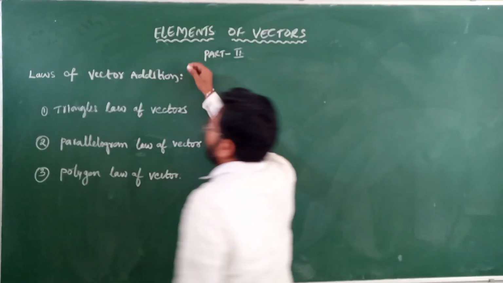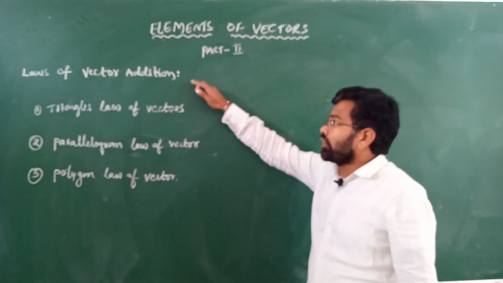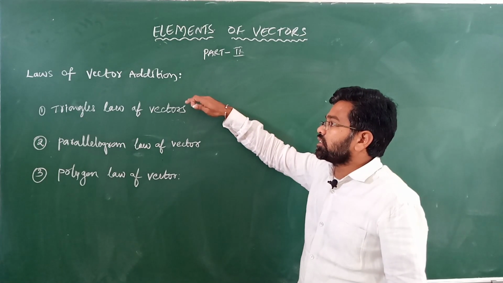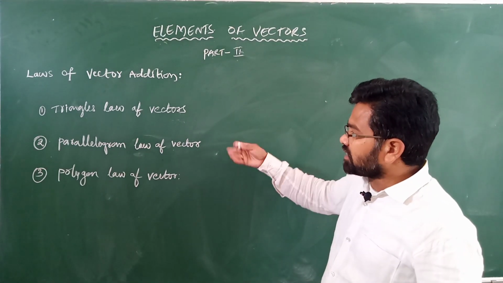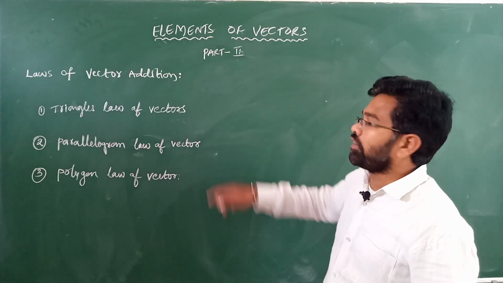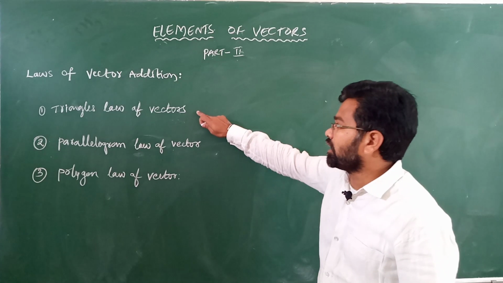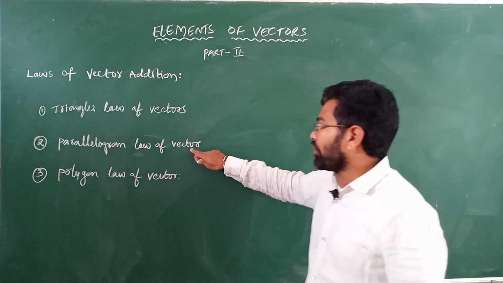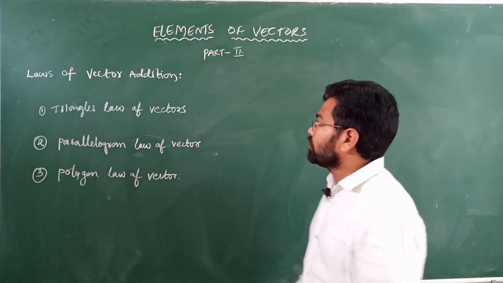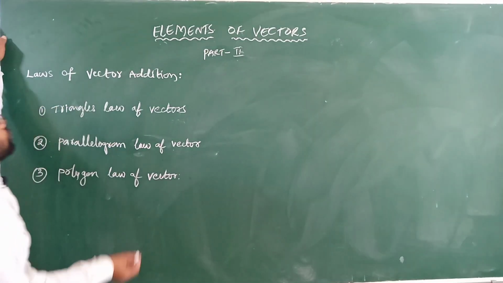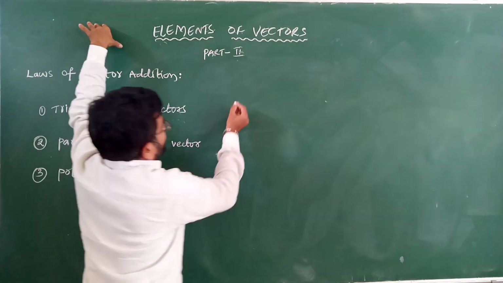So what are these? Second part, laws of vector addition. In the laws of vector addition, the vector addition goes in three ways, three laws. In these three laws, we can discuss the laws of vector addition. First one is triangle law, second one is parallelogram law of vector, third one is polygon law of vector. So first we have to discuss vector addition.